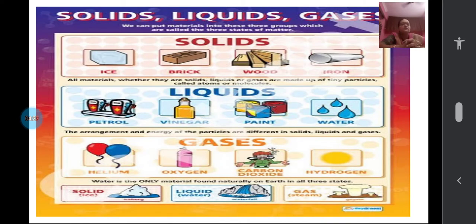So again you can see some more solids, liquids and gases. You can observe the pictures carefully so that you can understand how they are being classified, how they are different from each other. You can observe all the pictures given here. There are so many other examples of liquids here, children. Petrol, vinegar are given. Examples of gases, see, oxygen, hydrogen and all are given. Now let us further move on.